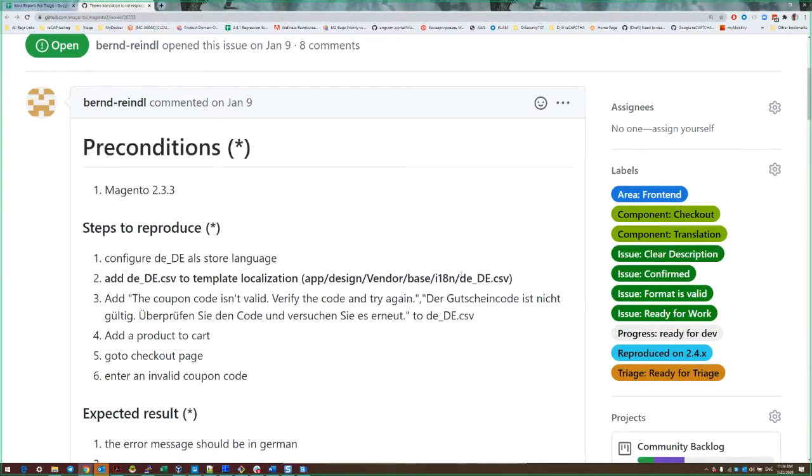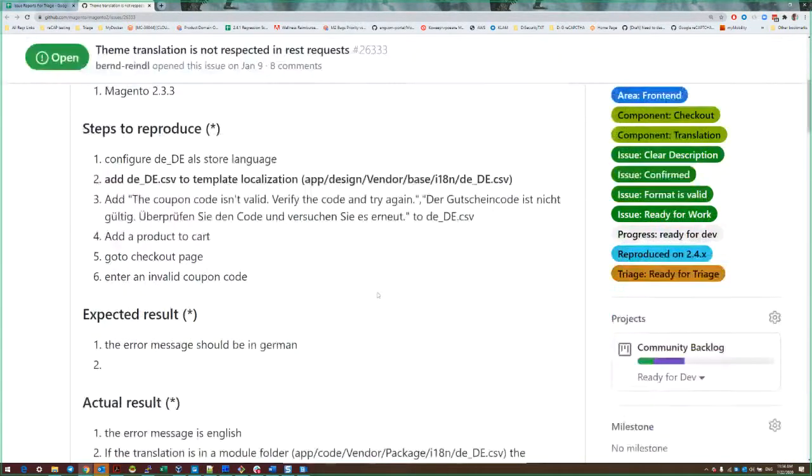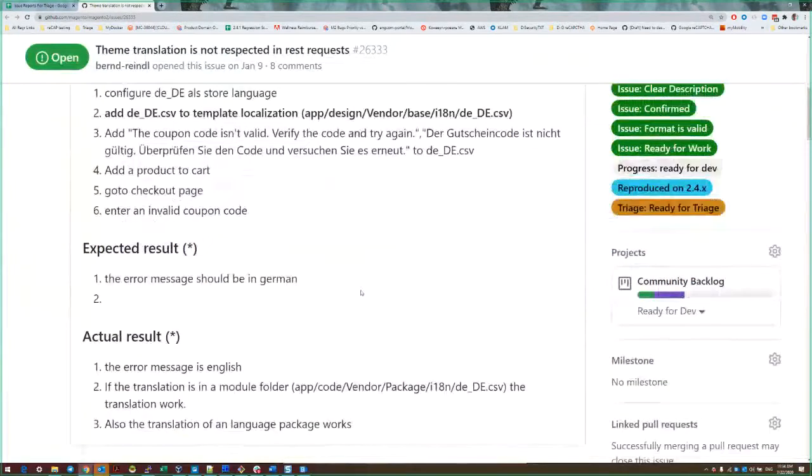The user added this line and the variant in German in the correct file for translation, but it's still not applied on the checkout, and it seems something in the code is missing that allows translating this phrase. The expected result: when a user uses an incorrect coupon code on the German locale, it should be displayed in German, but now it displays in English.